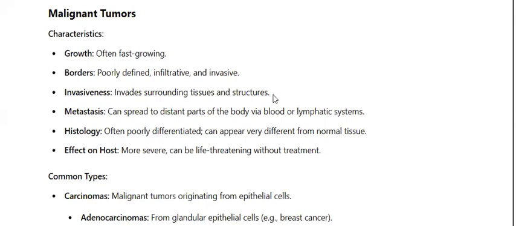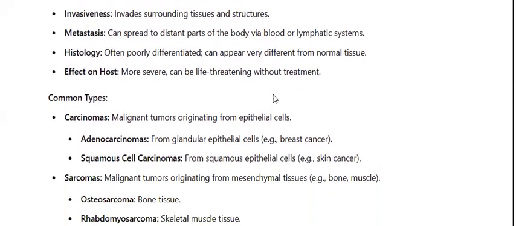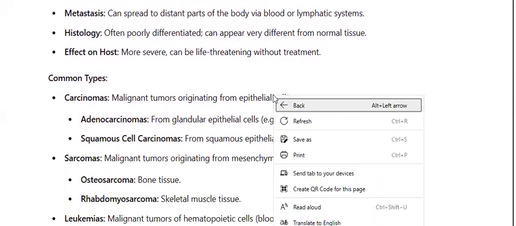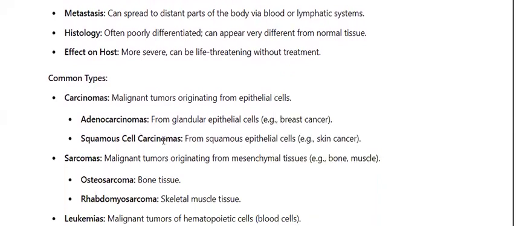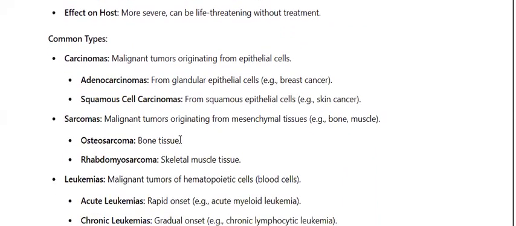Now, opposite to benign tumors, they have an extremely poor histology and they are poorly differentiated. As I told you, the benign tumors are extremely well differentiated. Malignant tumors are poorly differentiated, which means that they are extremely difficult to recognize under electron microscopy. Now, we talk about the common types of malignant tumors. They include the carcinomas: adenocarcinoma, squamous cell carcinoma, and basal cell carcinoma. Basal cell carcinoma is the most common carcinoma.